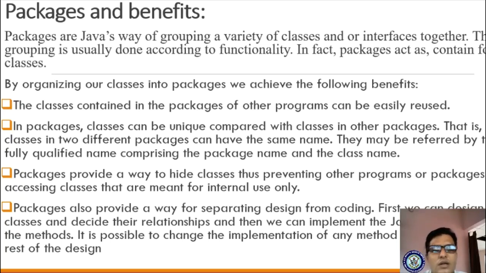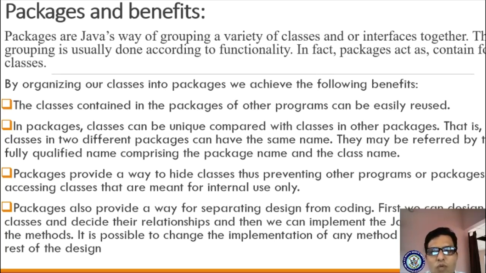It is possible to change the implementation of any method without affecting the rest of the design. Also, it is easy to modify and implement any methods. Implementation means we can develop any methods without affecting the rest of the design. Even if you are developing a program, we are already familiar with this in VB.NET. In VB.NET you have learned front end as well as back end in your Part C programs, right? In the front end you have the design part, and in the back end you have the coding part.